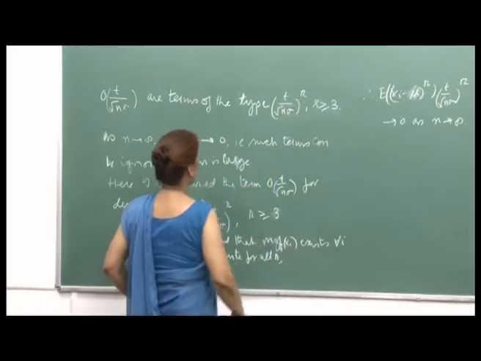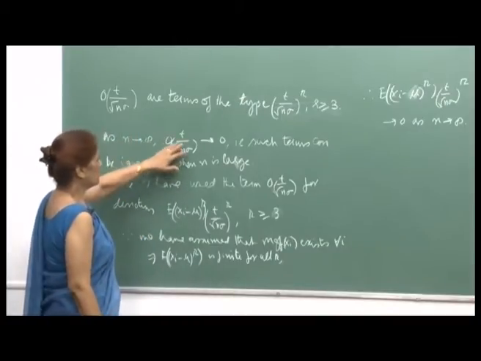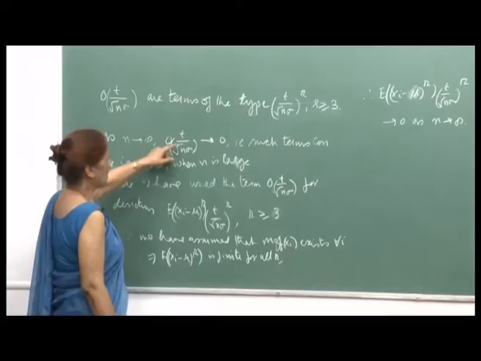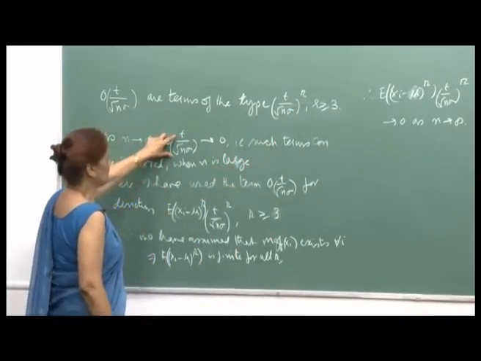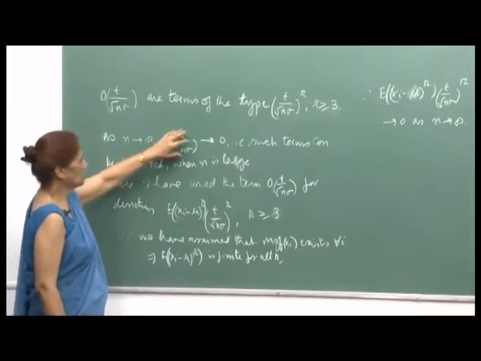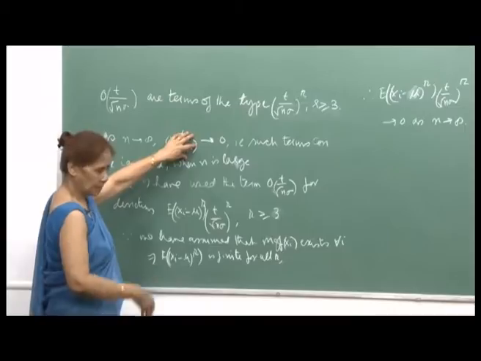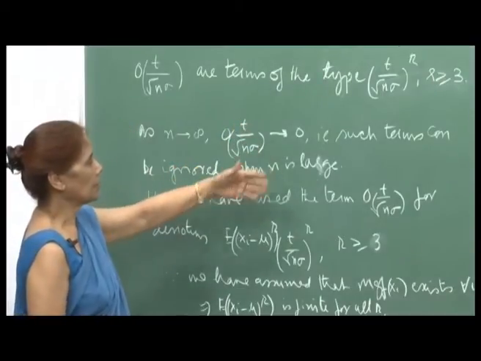The understanding is that as n goes to infinity, because r is greater than or equal to 3, this will go to 0. So, as n becomes larger and larger, these terms become very small, their contribution is negligible, therefore we ignore them, right.